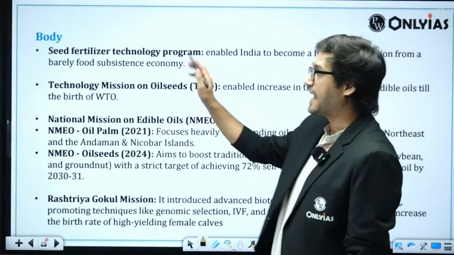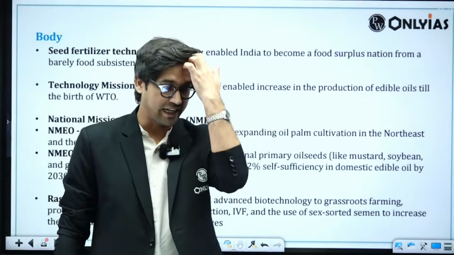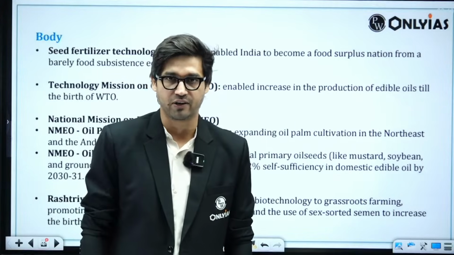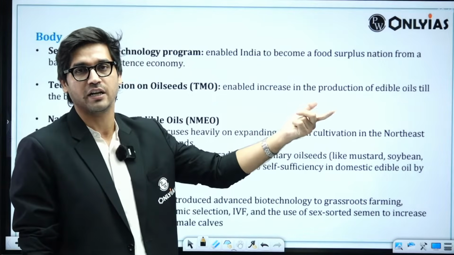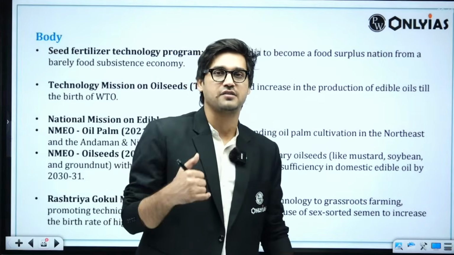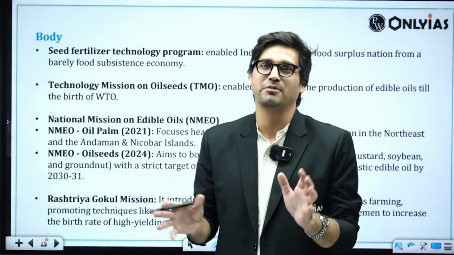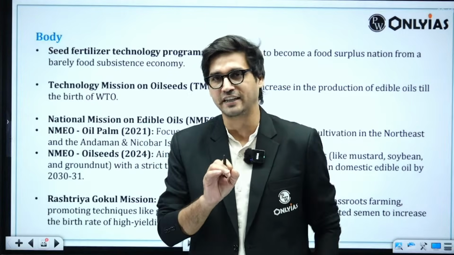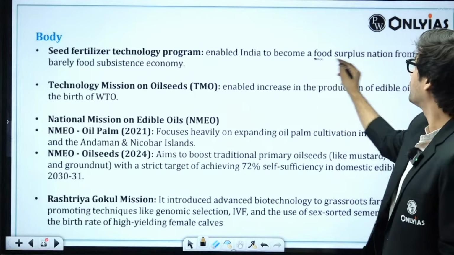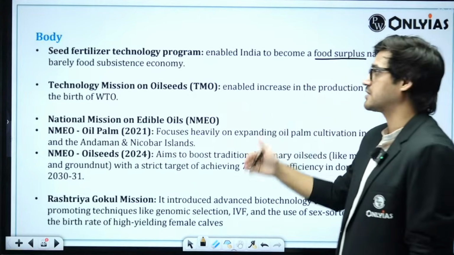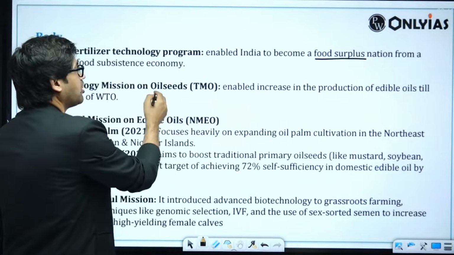For example, I have begun with the seed fertilizer technology program, also popularly called the high yielding varieties program, the result of which was called Green Revolution. I will start from here. Why? Because the question asks me to link it to food security, and what better way of starting this answer than with a reference to Green Revolution itself, which was, if not a technology mission, definitely a program related to technological intervention. The seed fertilizer technology program enabled India to become a food surplus nation from a barely food subsistence economy. Then I have jumped to another mission, which is the technology mission on oil seeds.